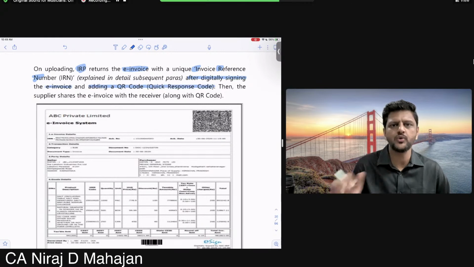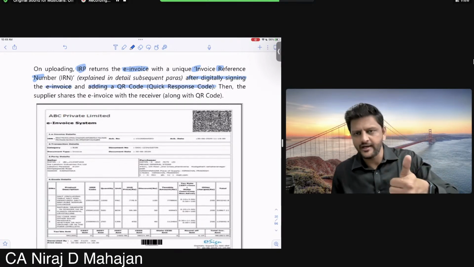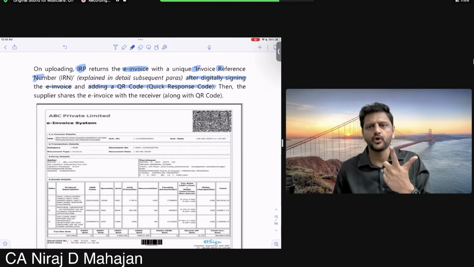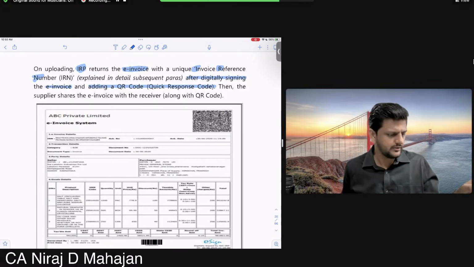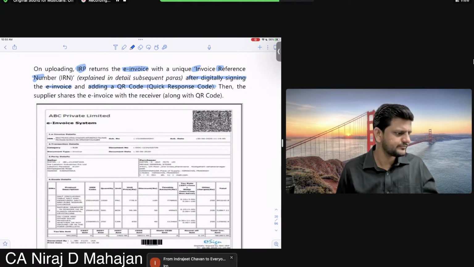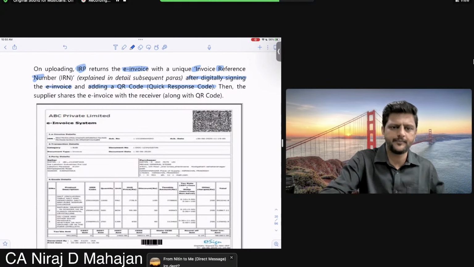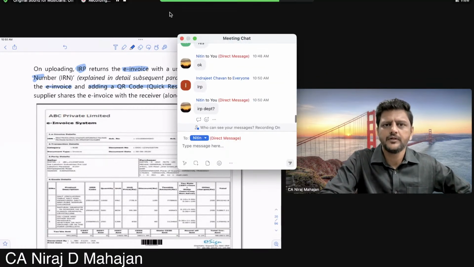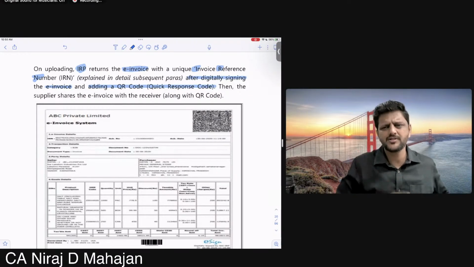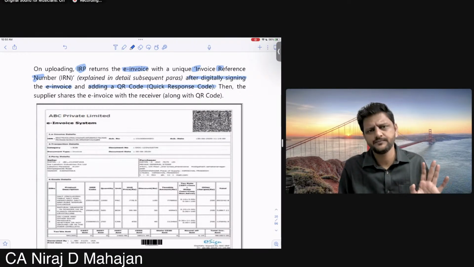Who is doing this work? Generation of IRN, signing the document electronically, and QR code. Who is doing this work? Tell me, what do you think? IRP. Correct. It is a website, not a department, okay? The department is GST only. The IRP website is doing all of that.